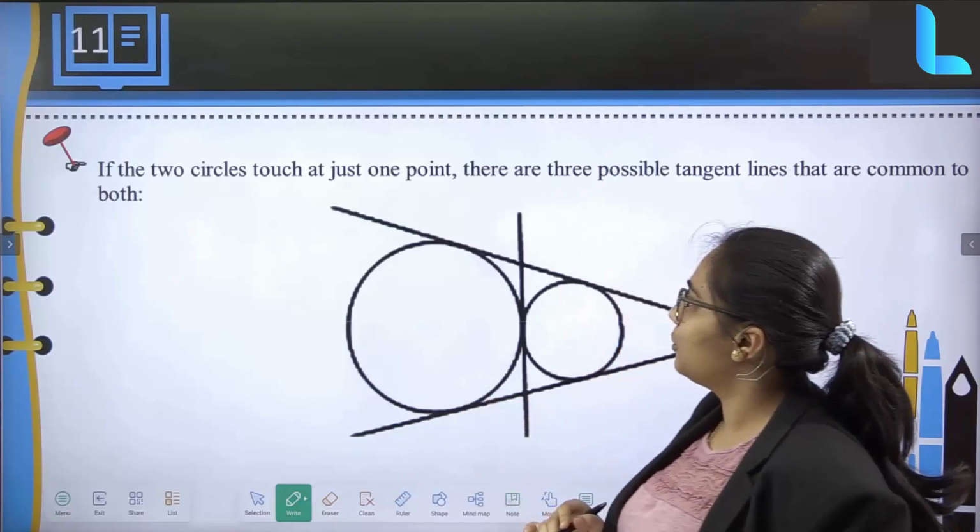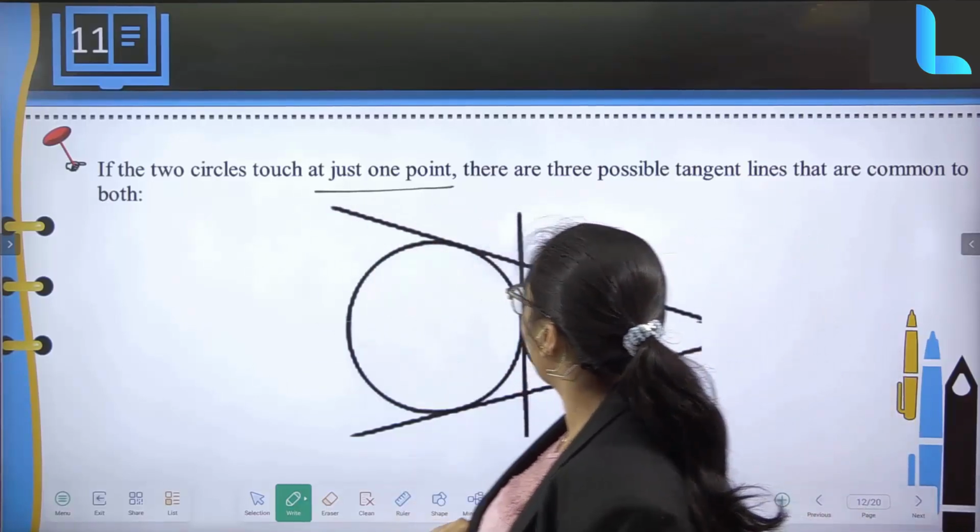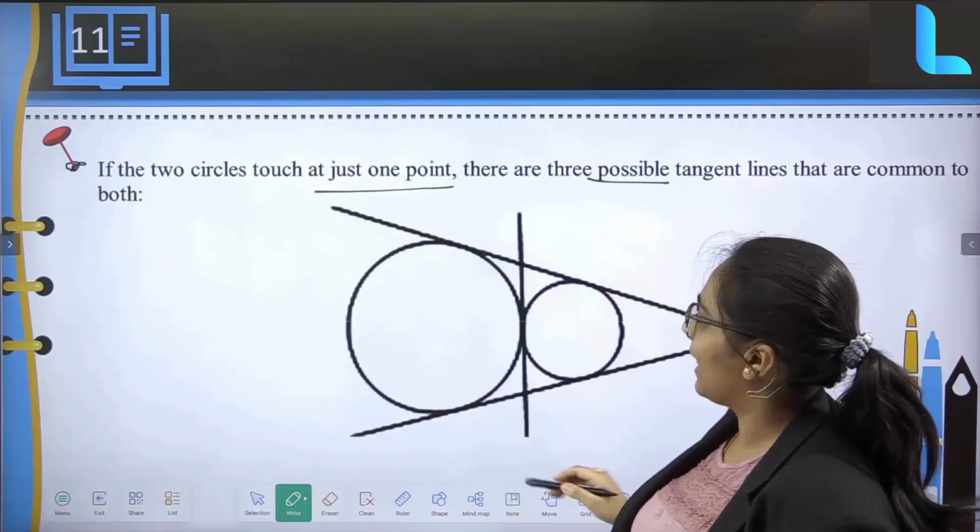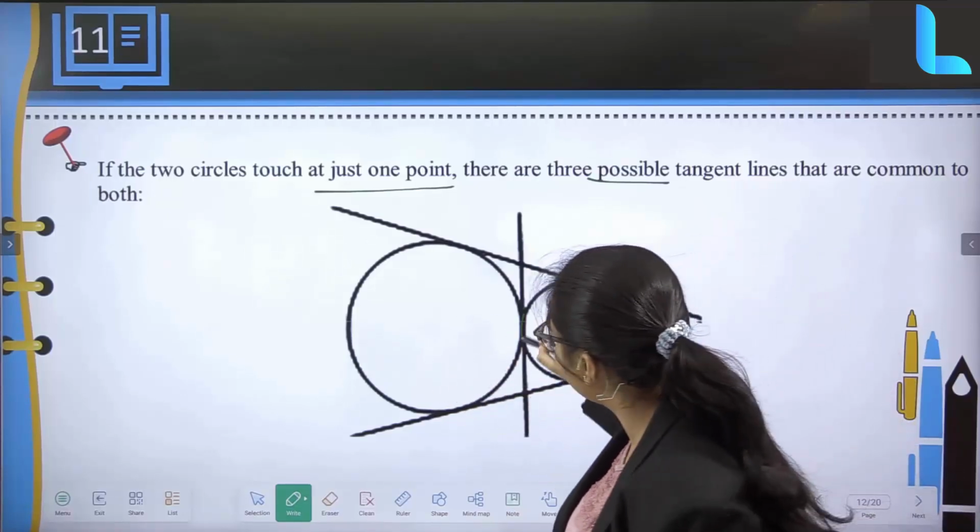Next scenario: if two circles touch at just one point, then there are 3 possible tangents. That is, the circles are going to touch at one single point.